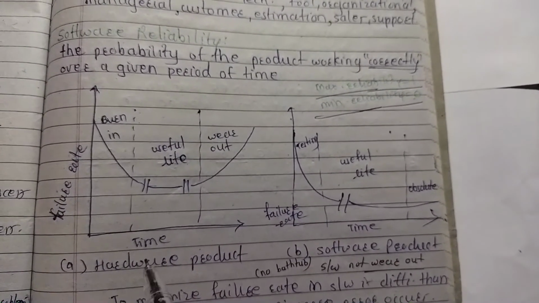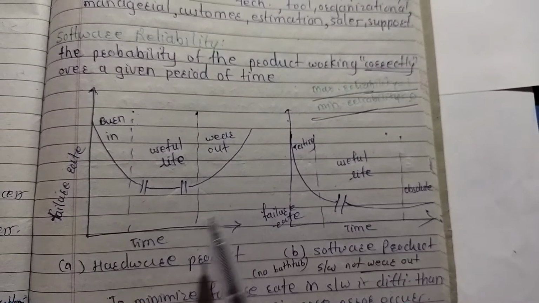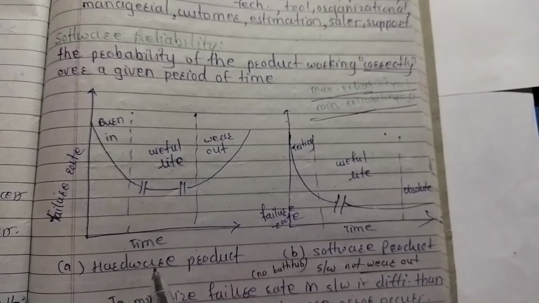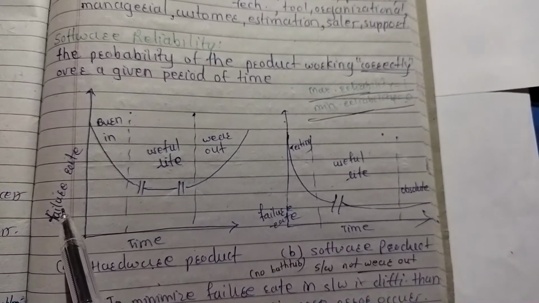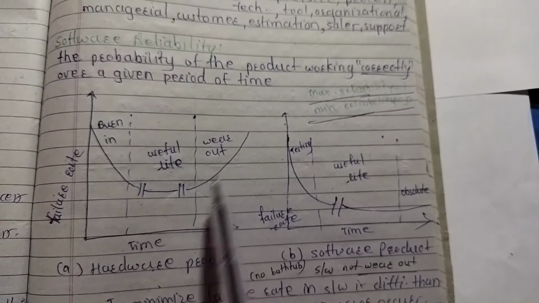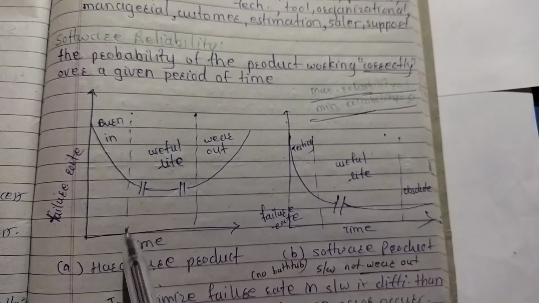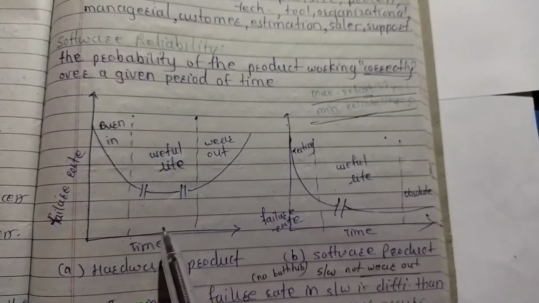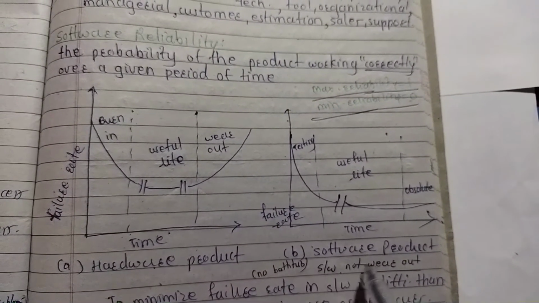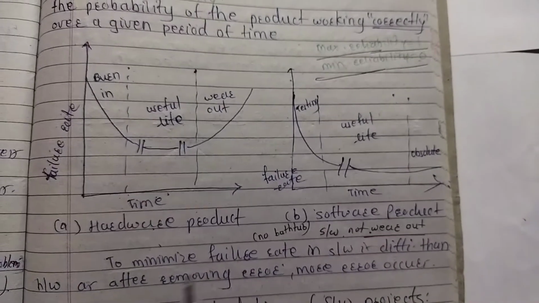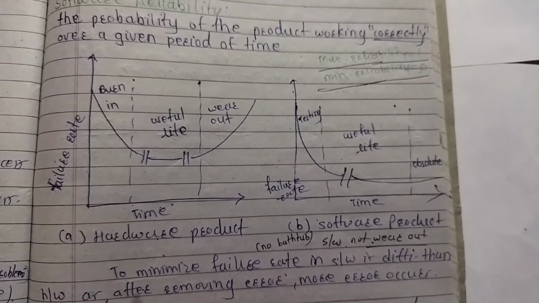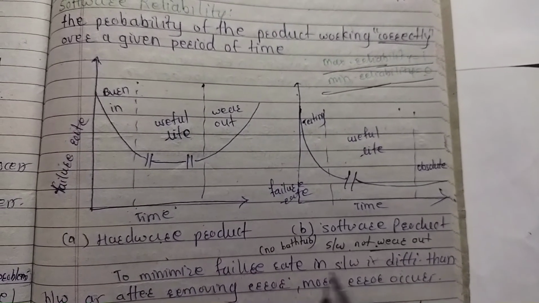Now, this is a bathtub figure. Bathtub means here in hardware. If we are going to minimize the failure rate, then it should wear out. This part of the figure means hardwares wear out, meaning the failure rate decreases, and softwares do not wear out. Not wearing out means minimizing the failure rate in software is more difficult than hardware, as after removing errors more errors occur.